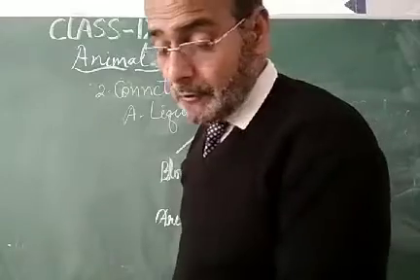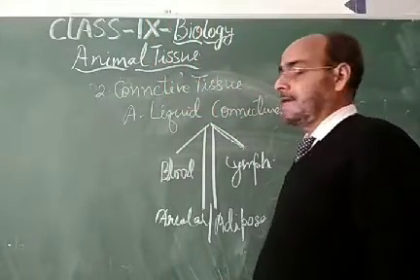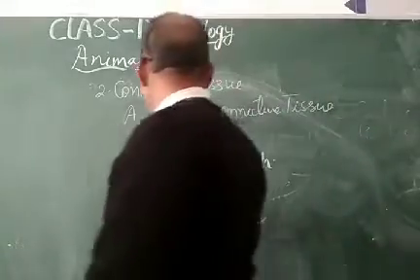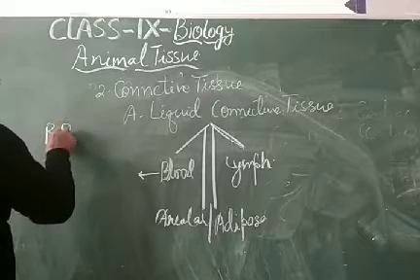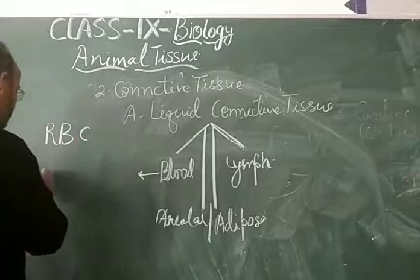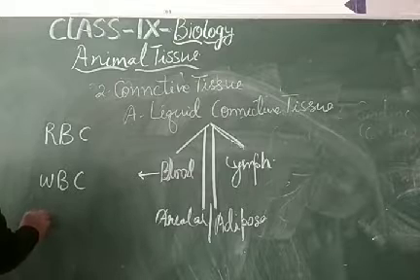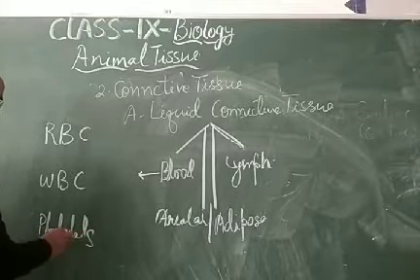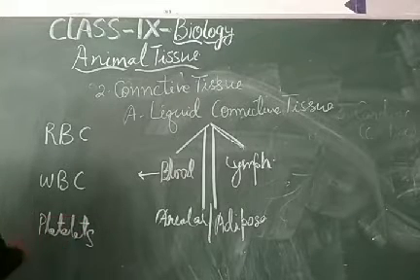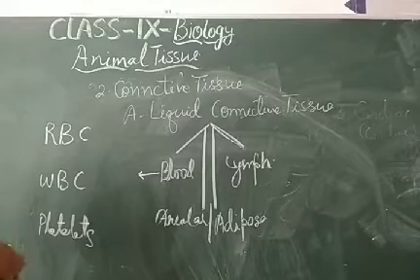My dear students, come to this connective tissue, and first of all take the example of the blood. As you know, this blood is made up of RBC, red blood corpuscles, WBC, white blood cells, and platelets. These three types of cells are there in the blood.